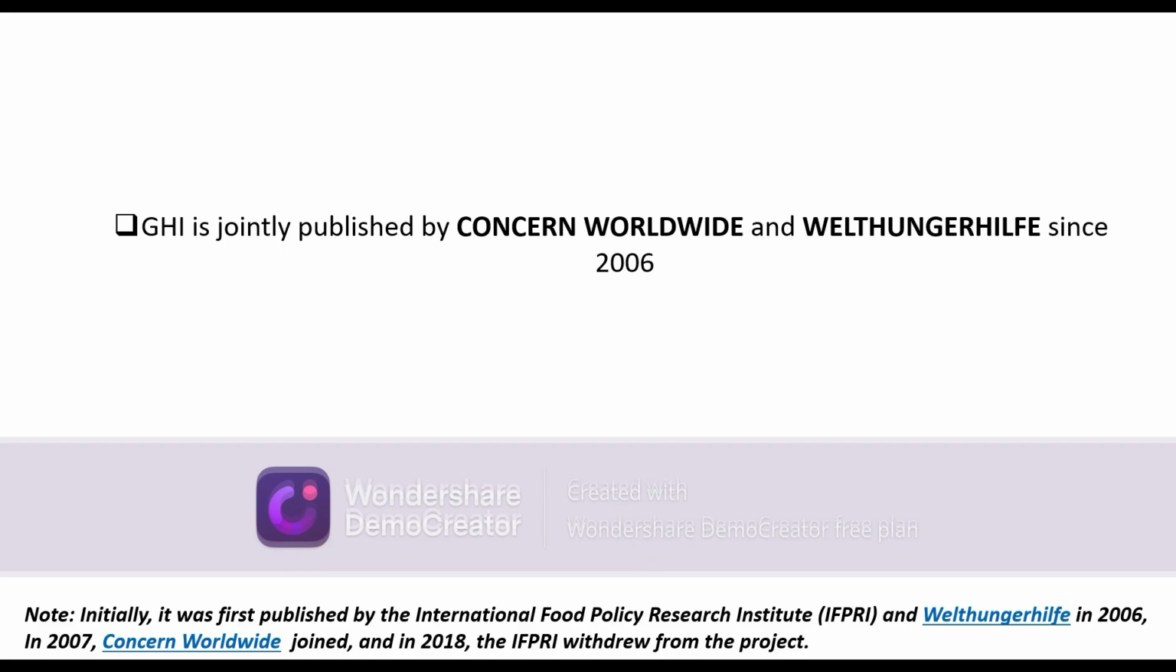A short history of the GHI is that in 2006 it was first published by the International Food Policy Research Institute along with Welthungerhilfe. In 2007, Concern Worldwide joined the group. And in 2018, the International Food Policy Research Institute withdrew from the project. Currently, the Global Hunger Index is published by two organizations, that is Concern Worldwide and Welthungerhilfe.